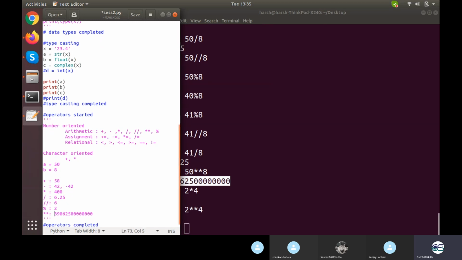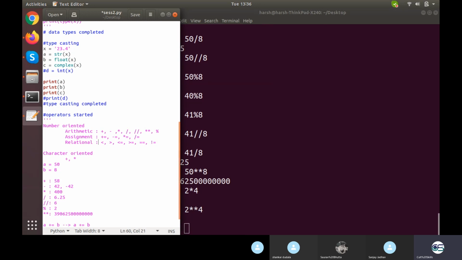Okay, so this is what the different operators will be doing for you. Now plus equals to, minus equals to is a different way. It will be executed like you have a is equal to 50 and you are saying a plus equals to b. That means that can be expanded to a is equal to a plus b. So a plus b means 50 plus 8, 58, which will be stored in a. So that is the short form of writing a is equal to a plus b, which is a plus equals to b. And similarly for minus, similarly for multiply, divide, and whatever you want to go for.